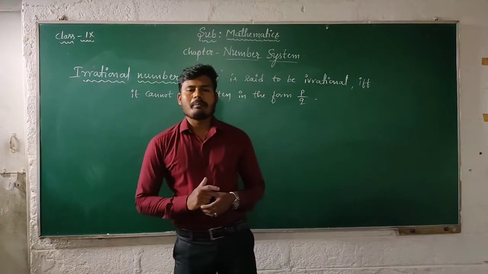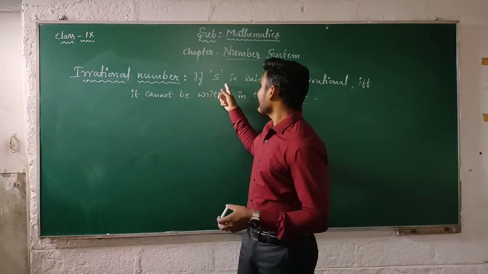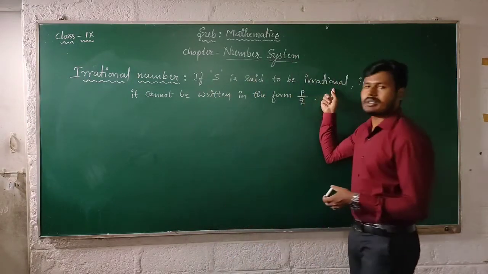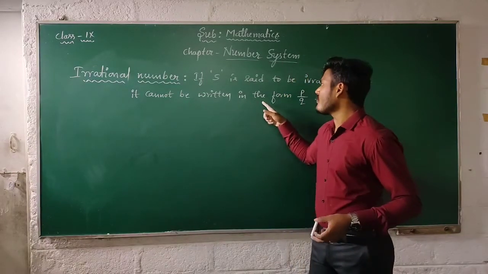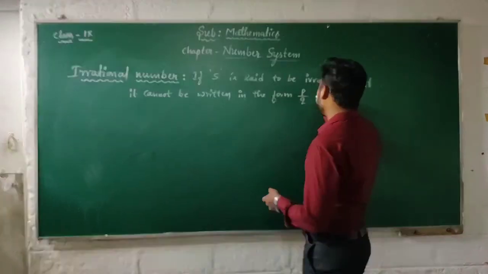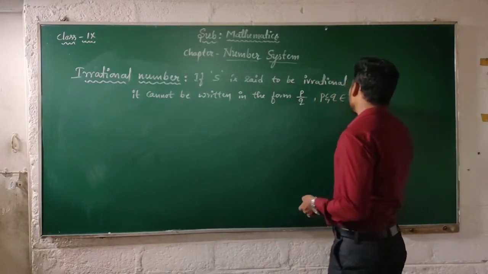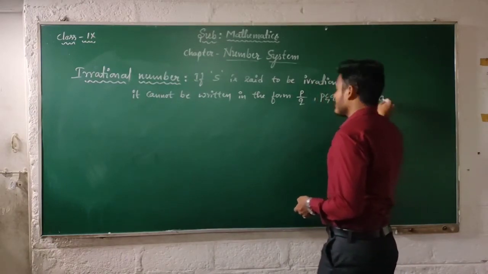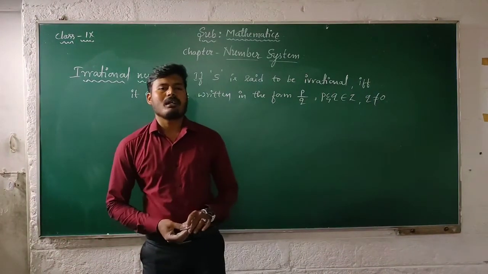Once again I would like to repeat the definition of irrational numbers. A number is said to be irrational if and only if it cannot be written in the form p by q, where p and q belong to integers and q is not equal to 0. So this is the definition of an irrational number.